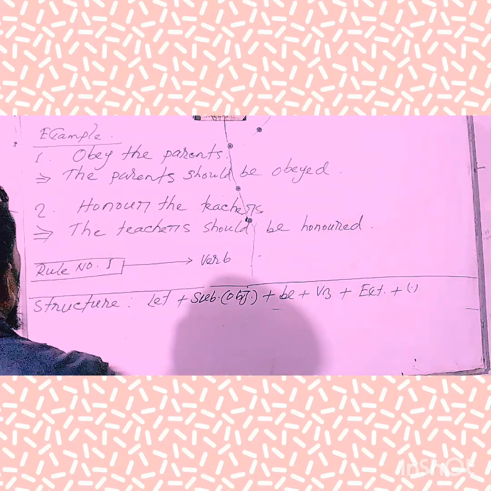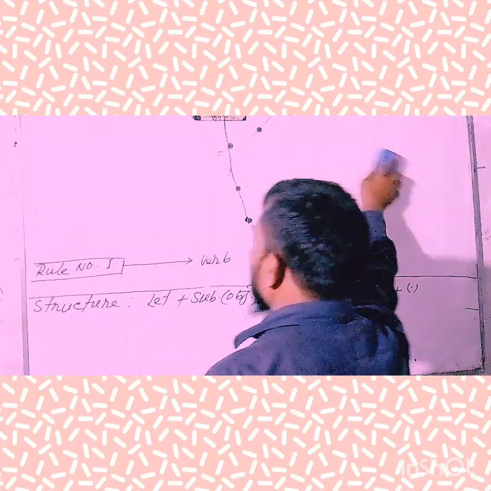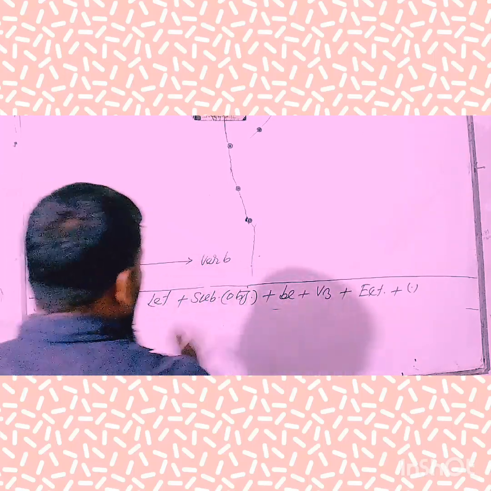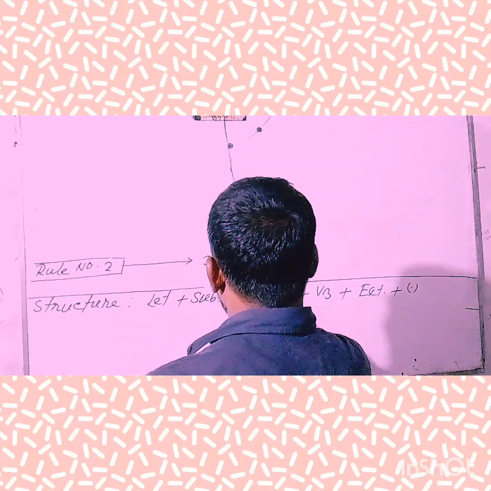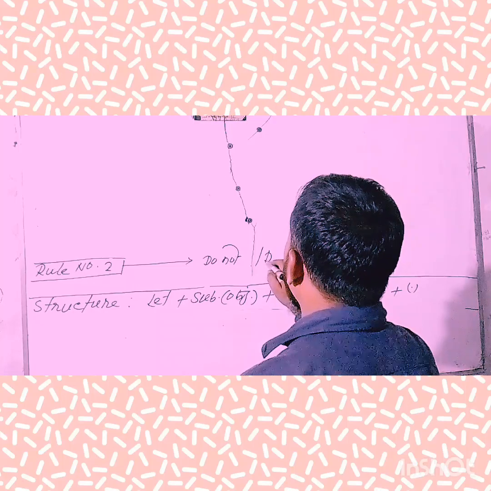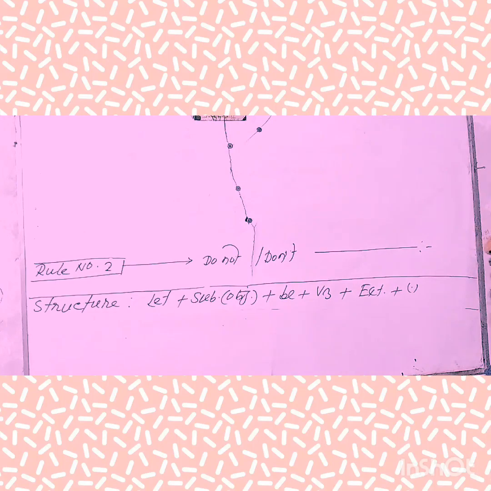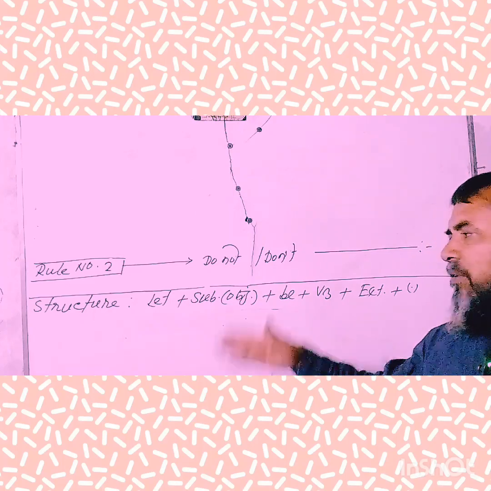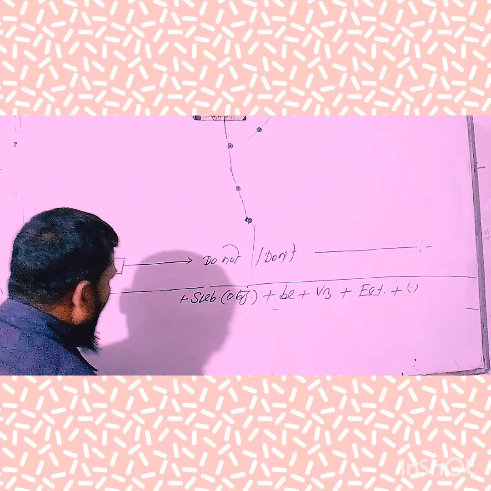Hope that you have understood rule number one clearly. Now I am trying to show you rule number two, so write down rule number two. The main precondition of rule number two is that the starting word is do not, oblique don't. Listen to me well. If any imperative sentence starts with do not or don't, and you have to convert the voice from active to passive, you'll have to follow this structure.